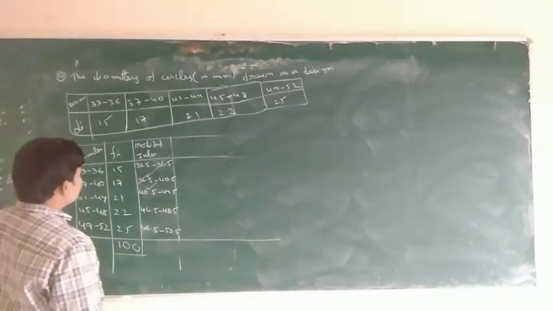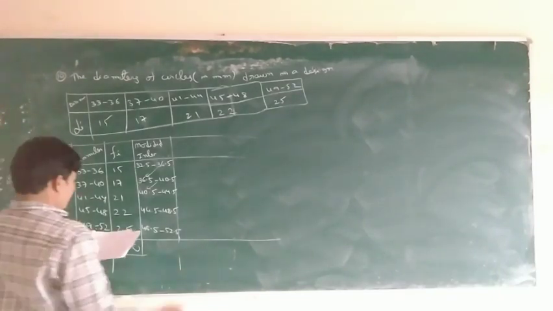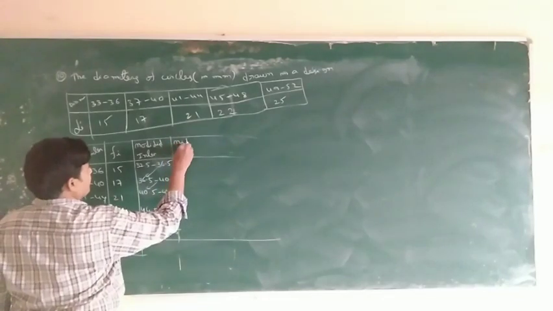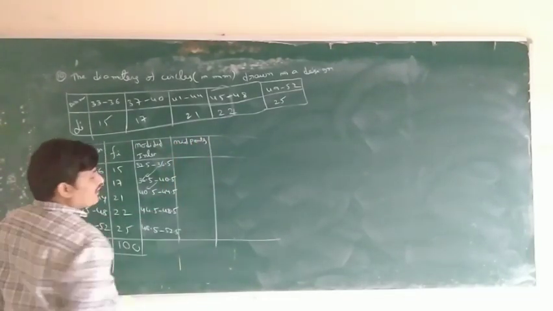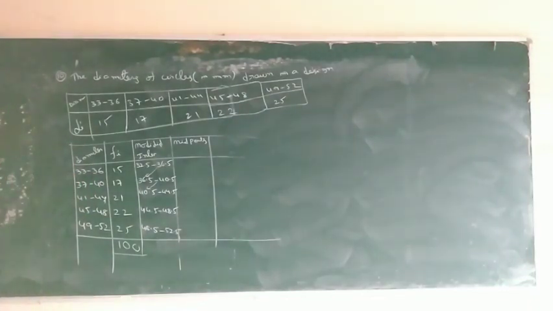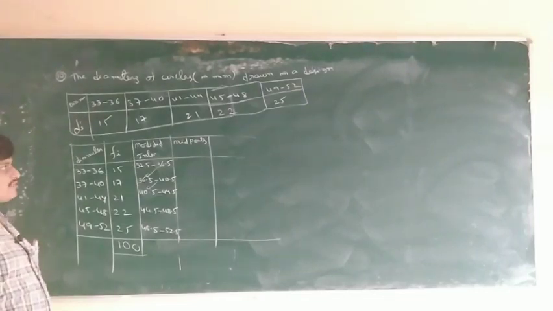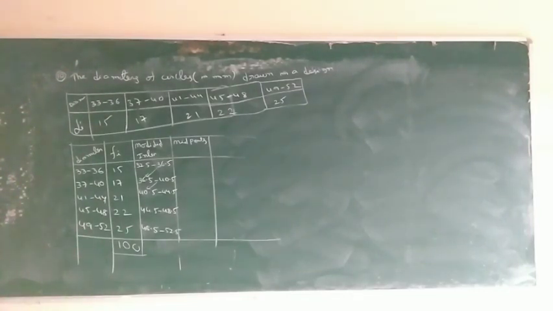Next, Xi, the midpoints. Fi, Yi square: this is the procedure of the shortcut method. Fi, Yi, Xi means the normal method; Fi Yi square means the shortcut method. Fi into Xi minus X bar is the normal method.